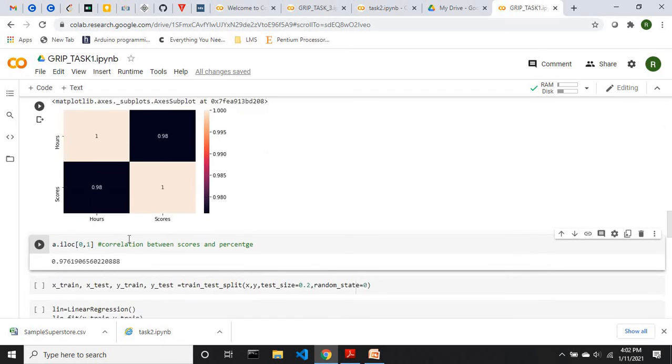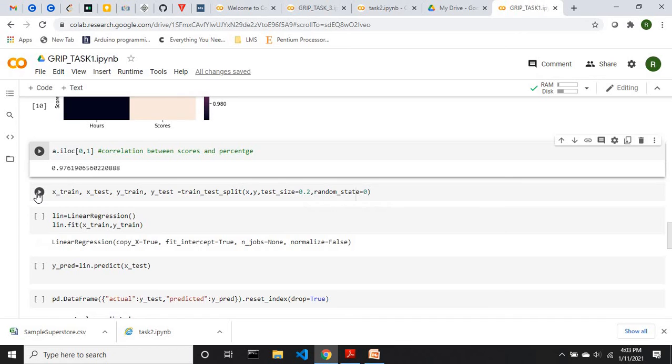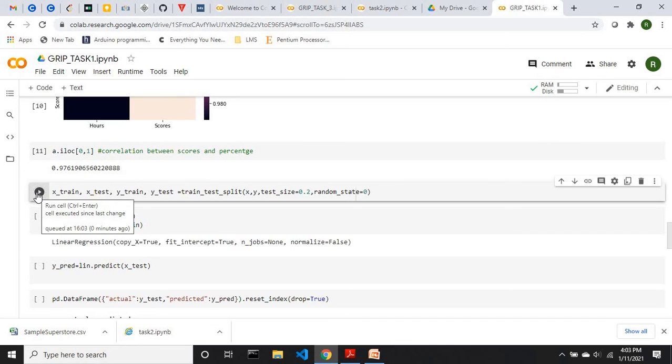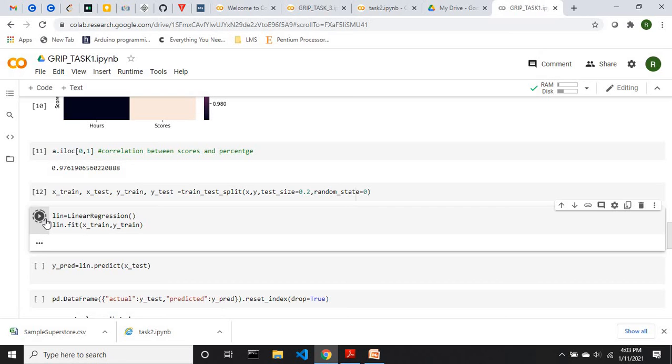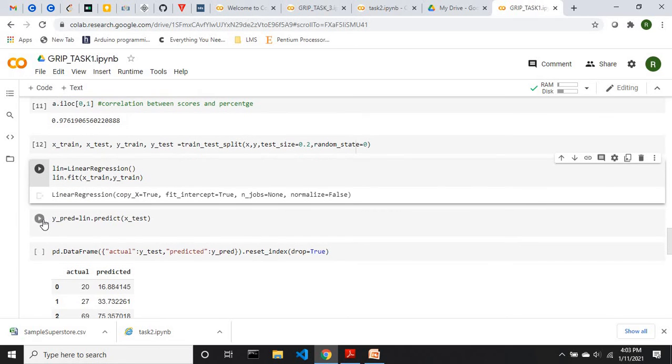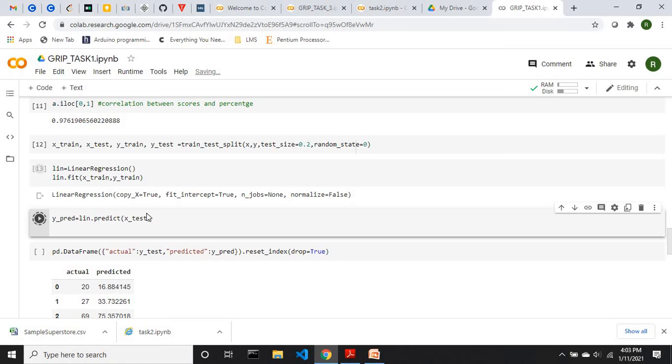Now let's split the data set. I have split the data set in the proportion of 80 to 20%, that is, 20% of the data is used for testing purposes and 80% is used for training. Now I'll import the linear regression module. Here it is. It's done. I have fitted my data into the model. Now I'm going to predict the test file.